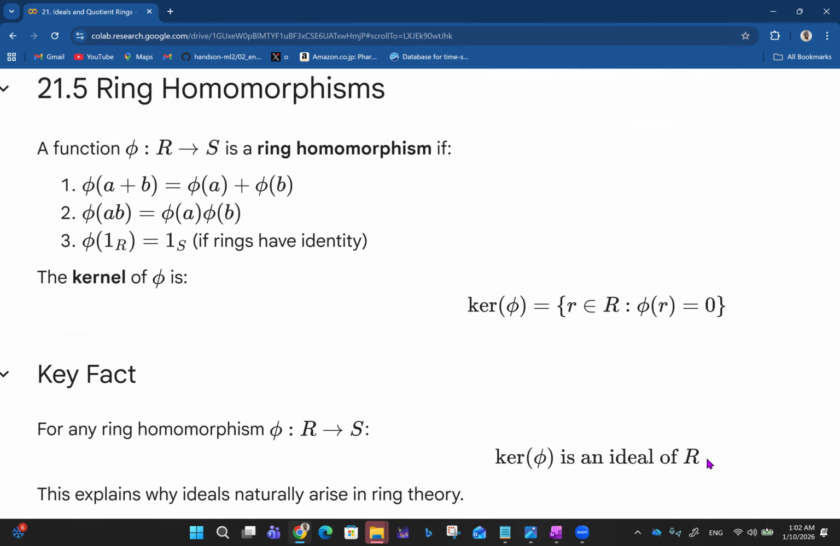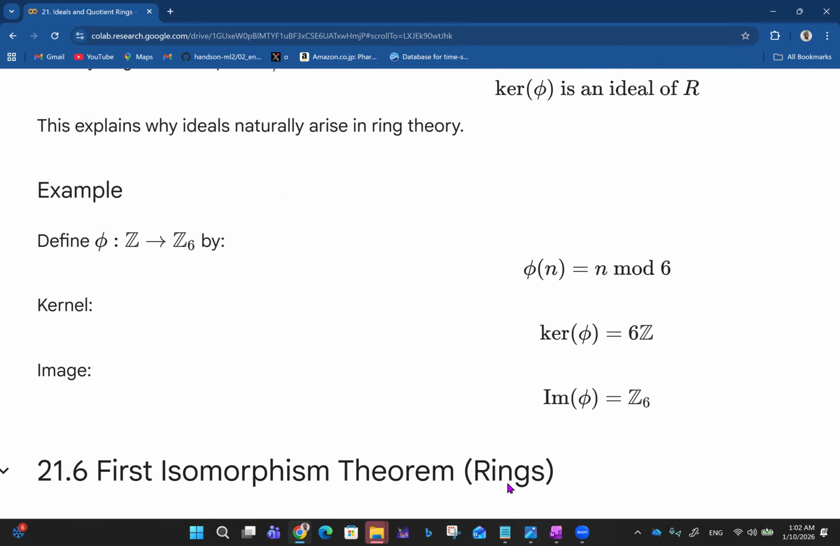You can see that all these things bear resemblance to the things you have seen under group theory also. The kernel of phi was also a normal subgroup of G, because ideals and normal subgroups are analogous, so to speak. So this explains why ideals naturally arise in ring theory. So that's about ring homomorphisms.